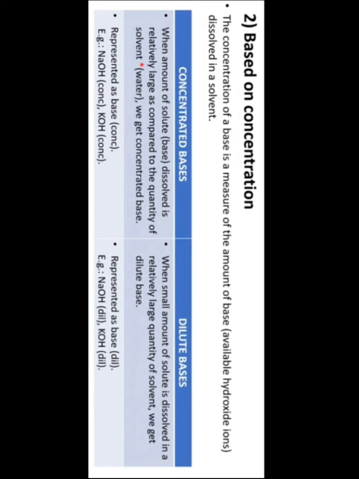So based on that, we are going to consider the concentration of the base. So we get concentrated bases and dilute bases. What are concentrated bases? As you studied for the acids, if there is a complete dissociation of ions, that is called a concentrated base. If there is a partial or incomplete dissociation of the ions, then those are called dilute bases. See students, below we are showing how to represent the concentrated bases and the dilute bases.